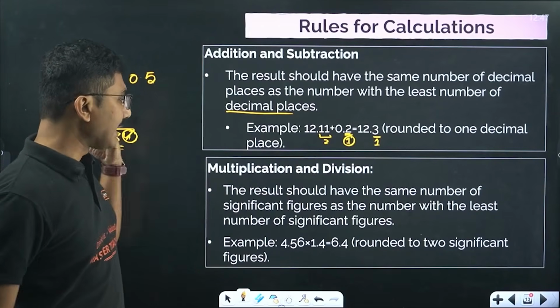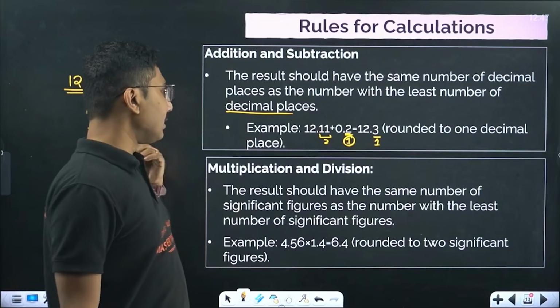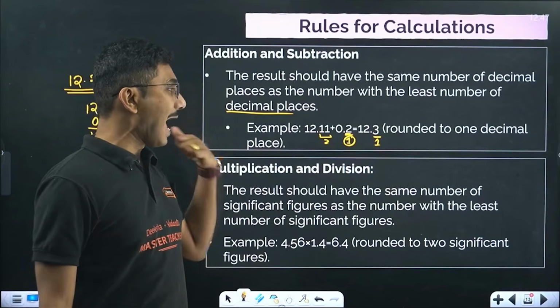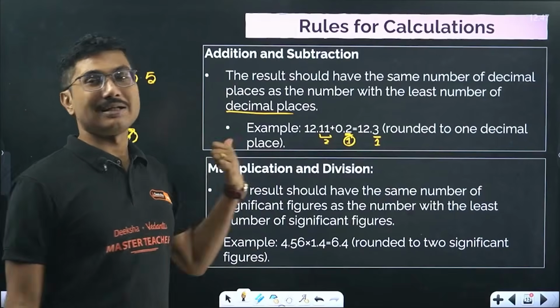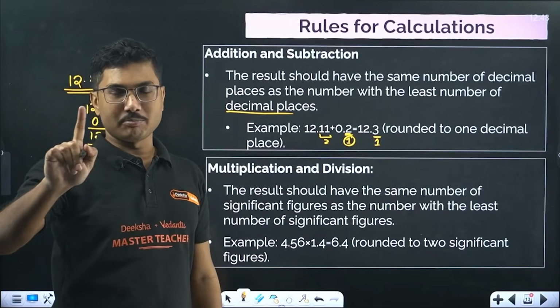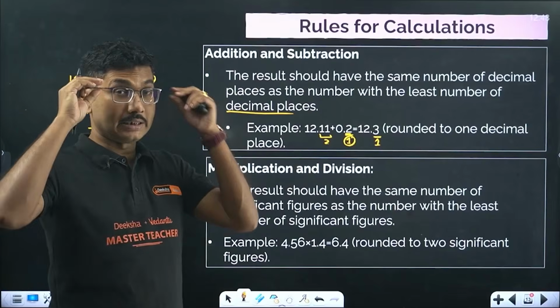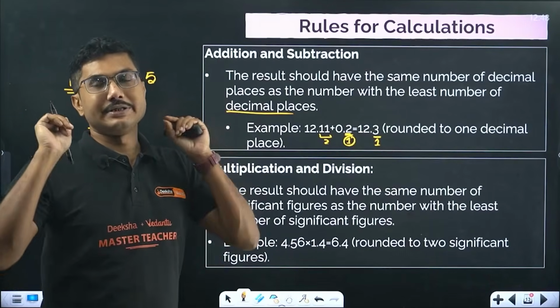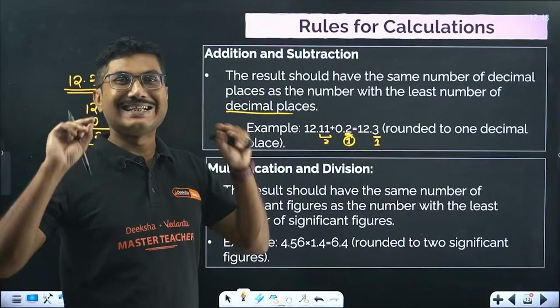In case of multiplication, again the result should have the same number of significant figures as the number with the least number of significant figures. So for addition, the decimal place is important, not the total significant figures. In multiplication, the total significant figures is important. In both cases we take the least.